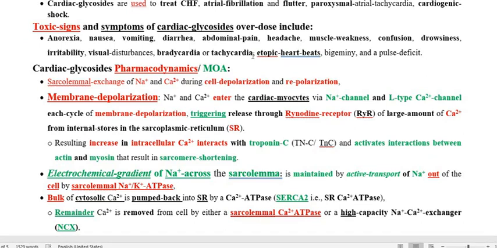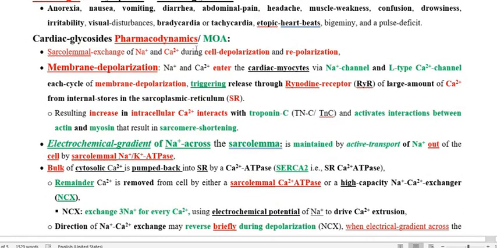Now we have to discuss the cardiac glycoside mechanism of action. So this is very, very important. We are going to discuss the pharmacodynamics or mechanism of action of the cardiac glycoside, how this cardiac glycoside acts to increase the force of contraction of the heart muscle, that is the myocardium, that is called positive inotropic effect.